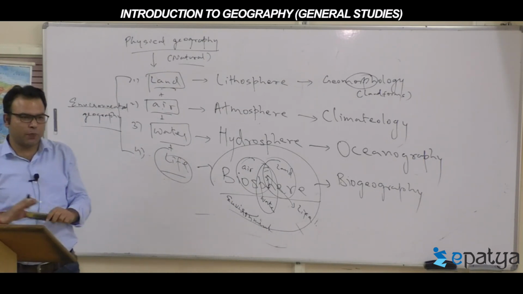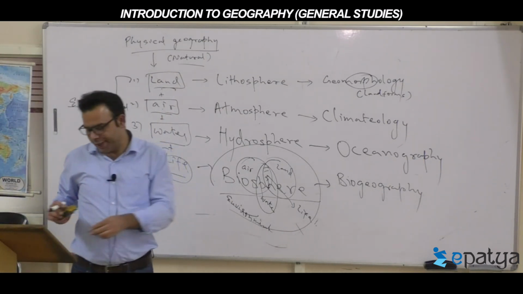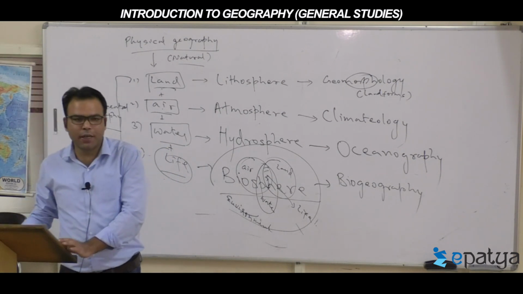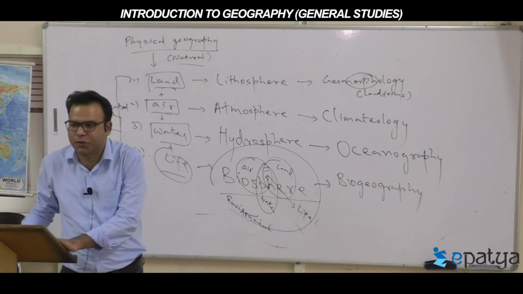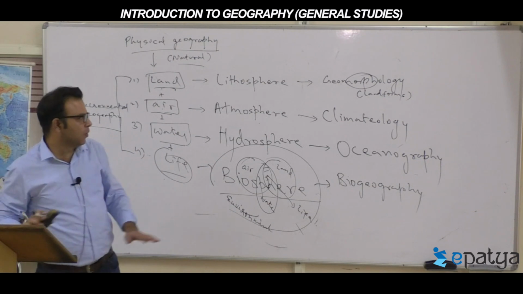All is called physical geography, nothing else. Now the second aspect, where human direct or indirect influences exist, is called human geography.